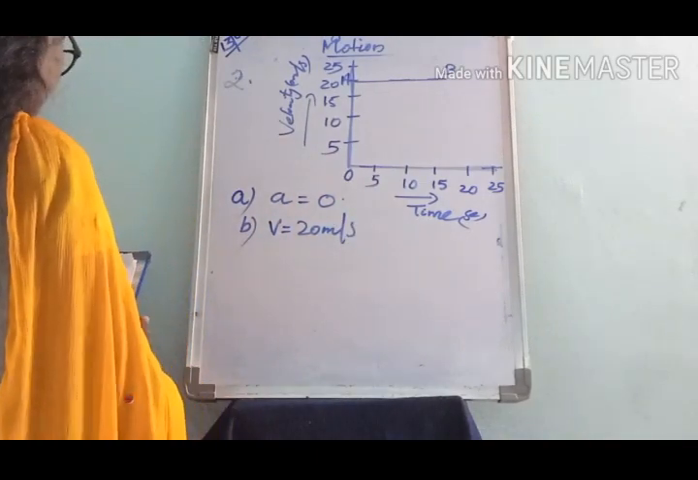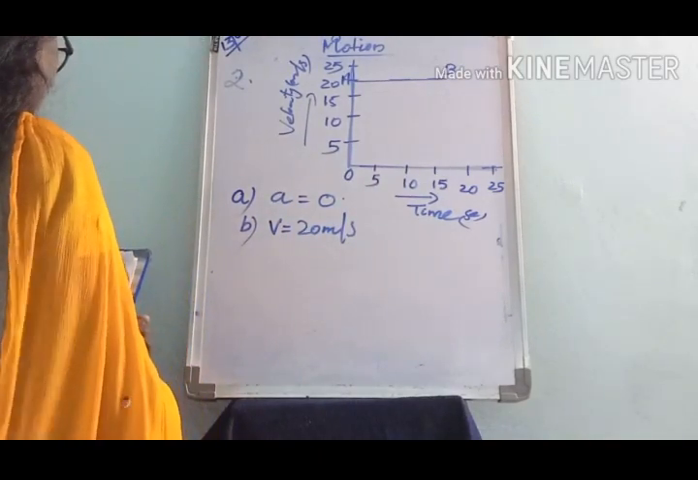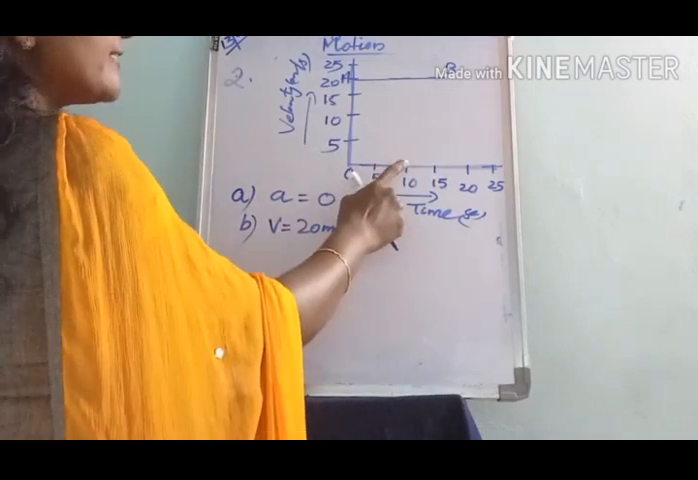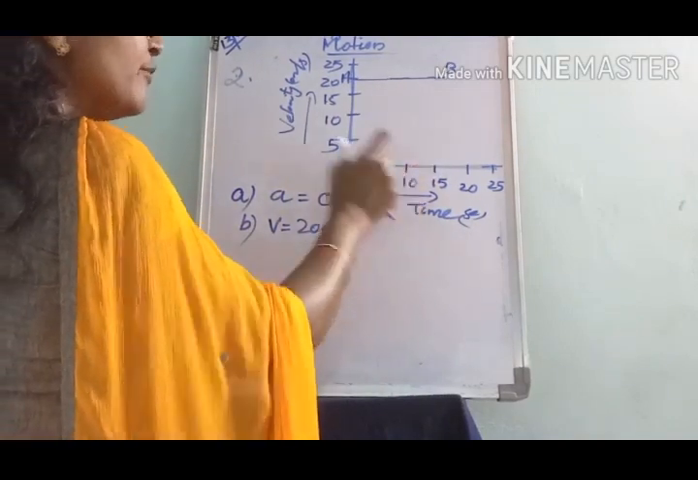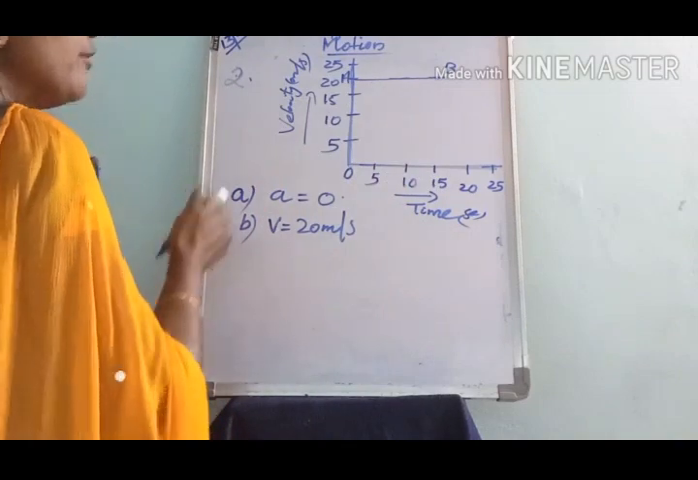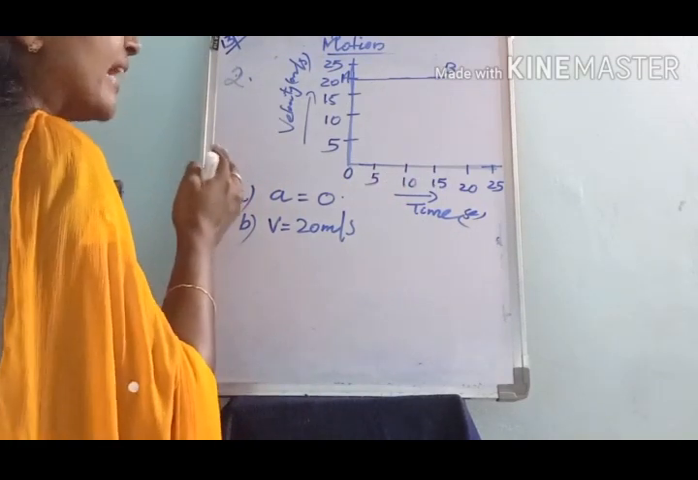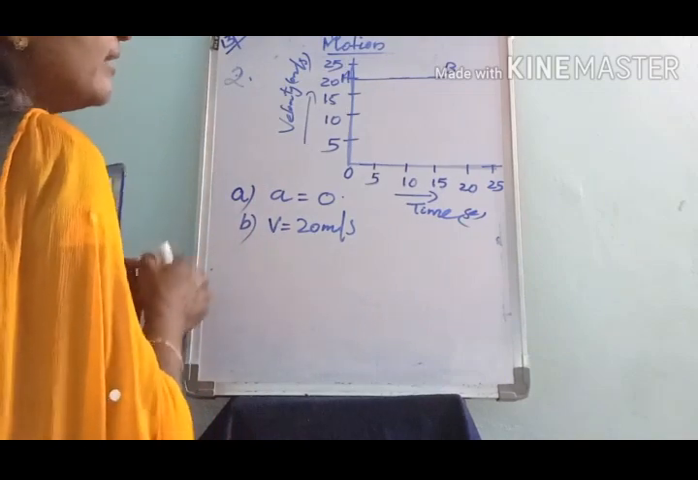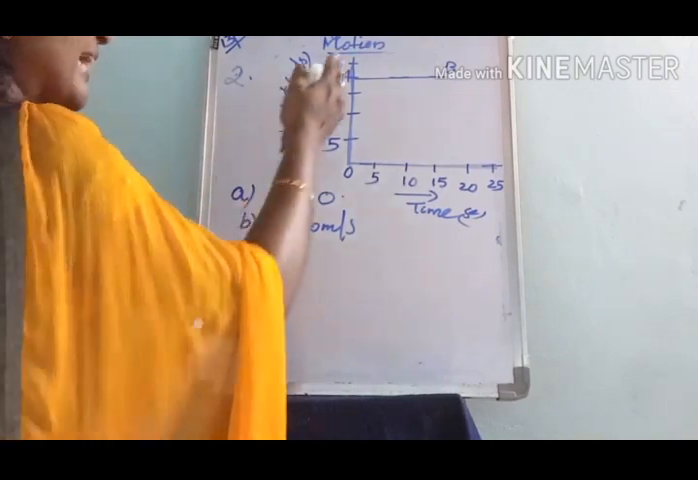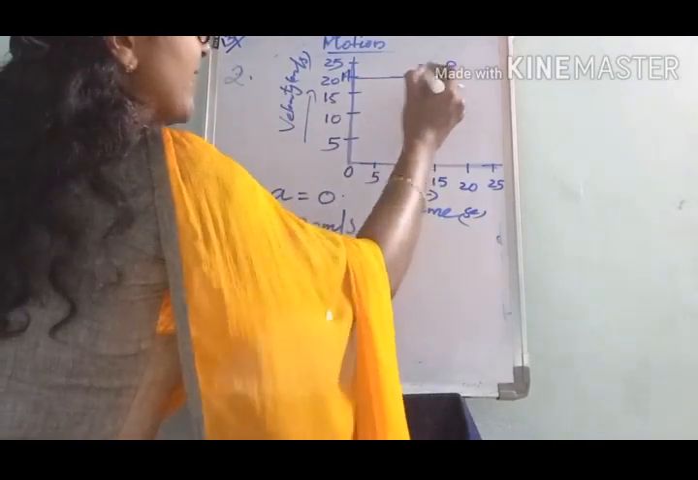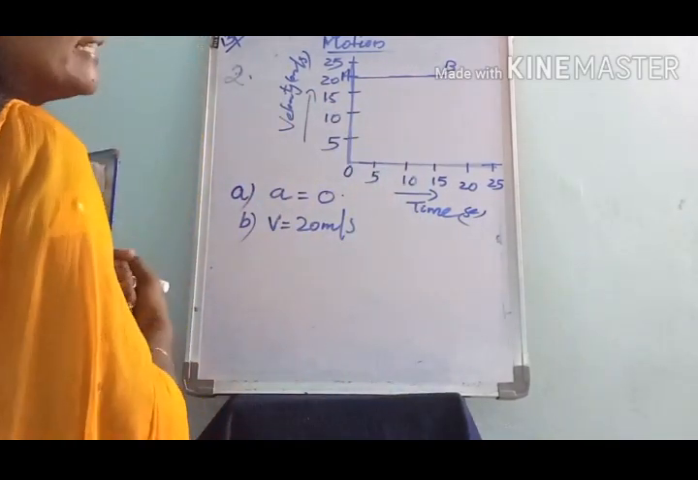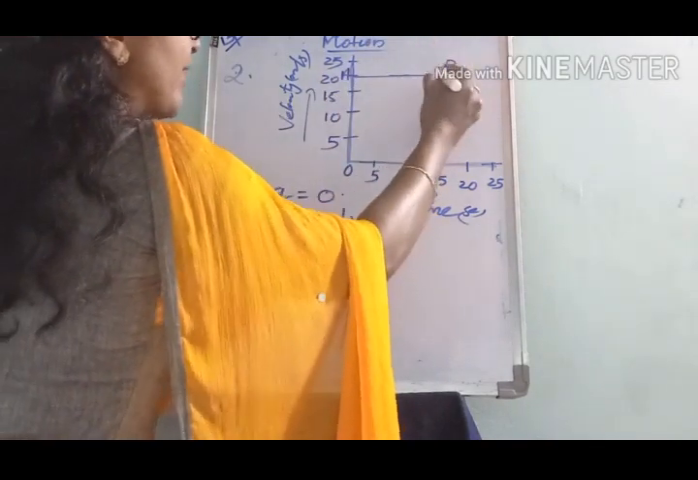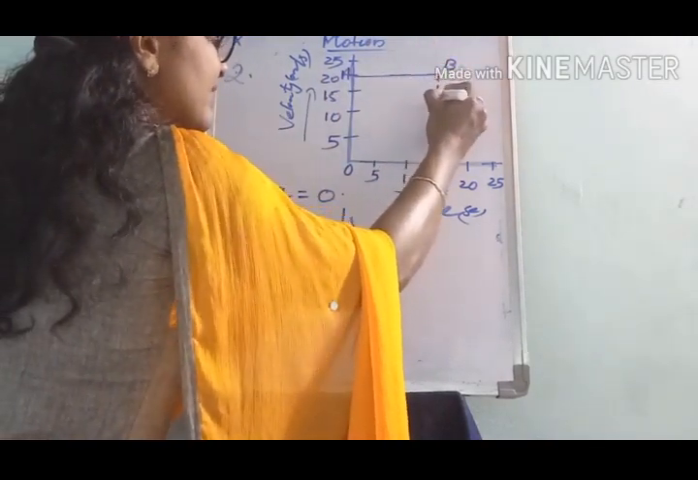Okay. The next, we have to find the distance covered by the cyclist in 15 seconds. You know, using a velocity time graph, how can we calculate the distance traveled? We already learned. The area under the velocity time graph gives the distance traveled.